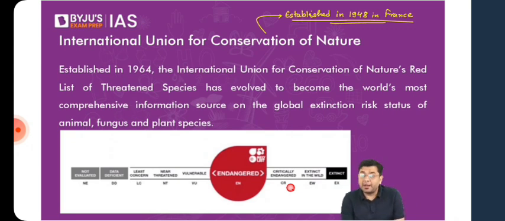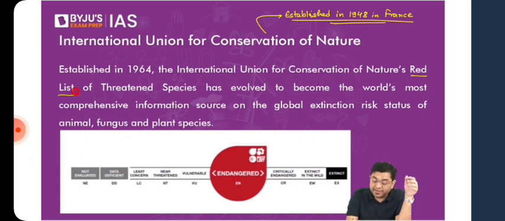but over a period of time, since 1964 onwards, it has been releasing what is referred to as the Red Book, or the Red List. Now, in that red list, you have the threatened species which are present. So that is the entire red list, in which IUCN classifies based upon certain criteria. Obviously, it does classify the species into categories, whether they are extinct in the wild, whether they are critically endangered, whether they are endangered, vulnerable, threatened. So that is the classification in general.